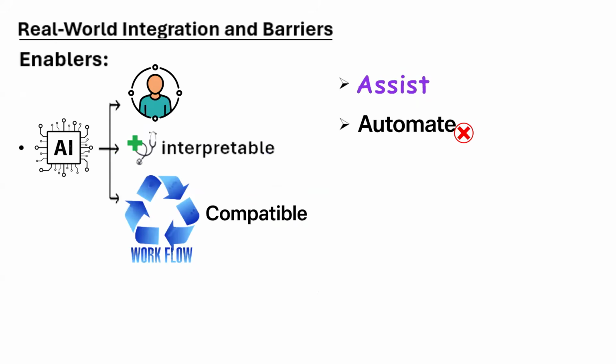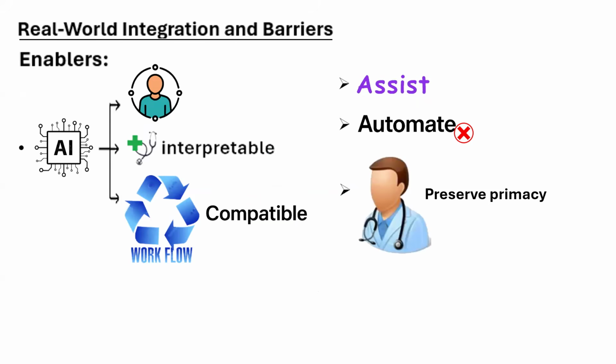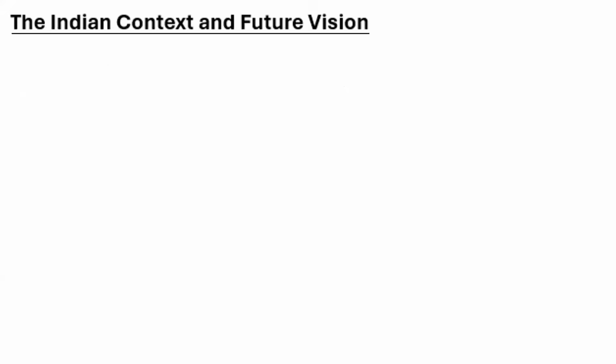So it should be able to synergize your workflow. And even with the advances in AI, it should be the clinician first. So we have to preserve the primacy. Primacy means it has to be clinician first, patient centric, enabled and assisted by AI, and not look at it as an automated way of managing the patients.